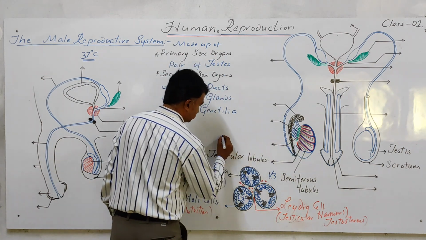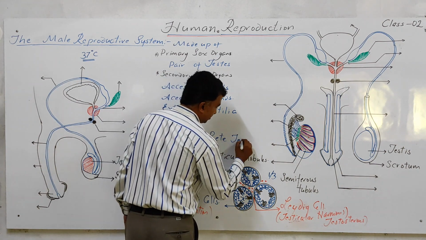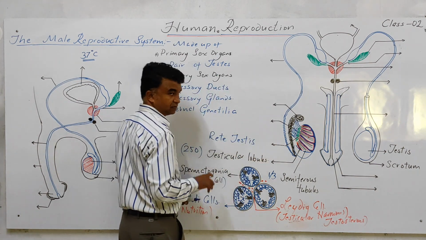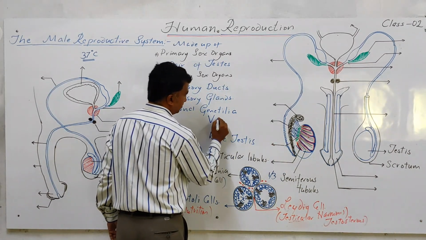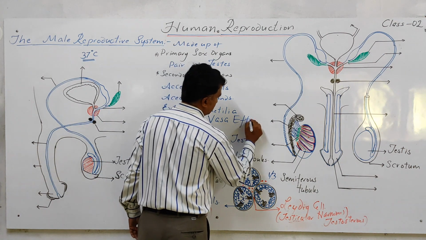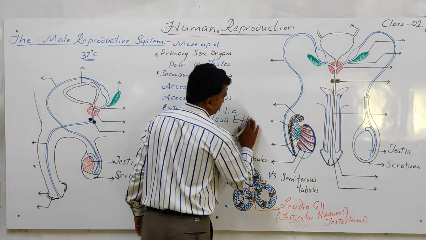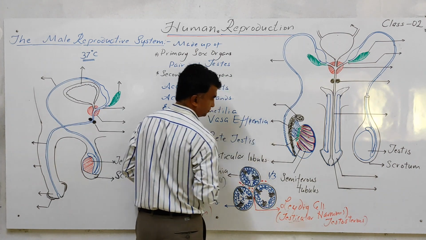This green portion is the rete testis, and this blue color is the vasa efferentia.